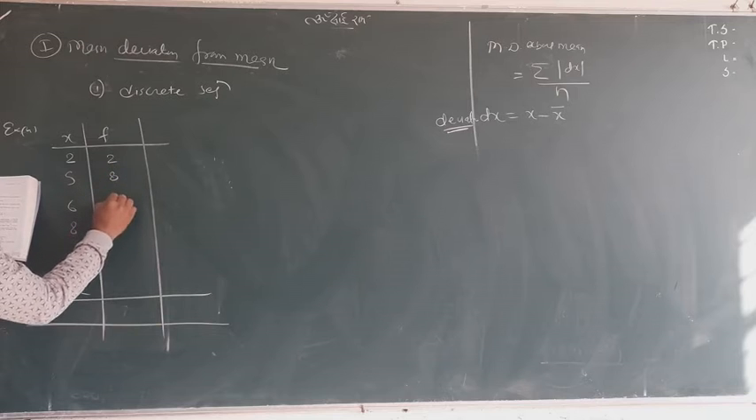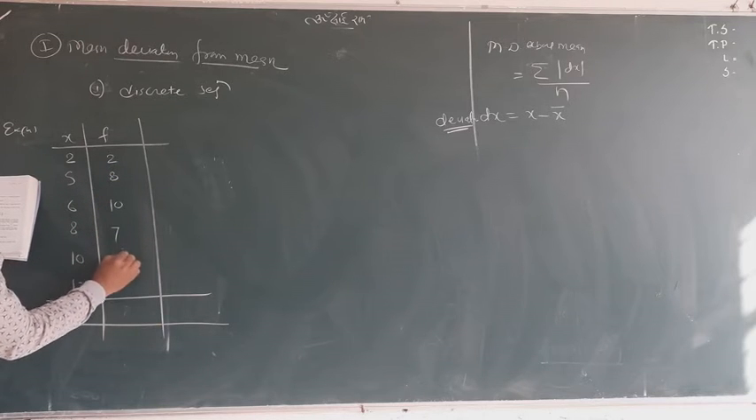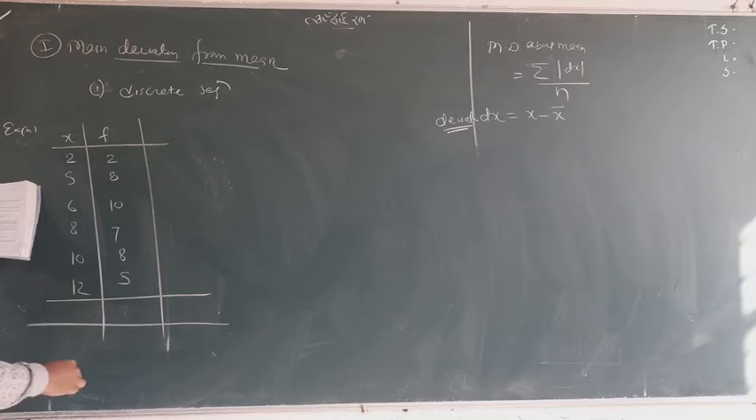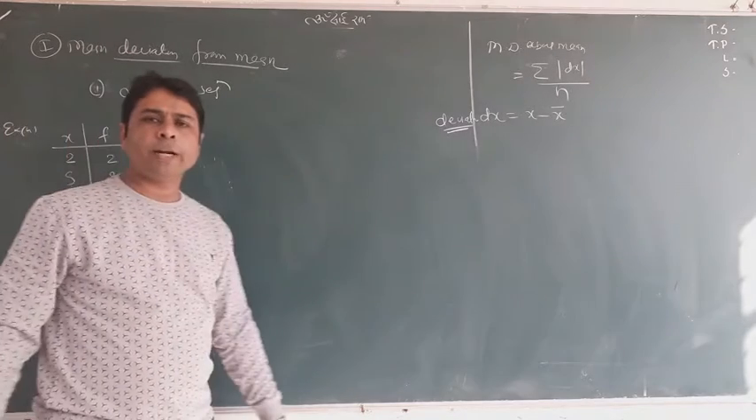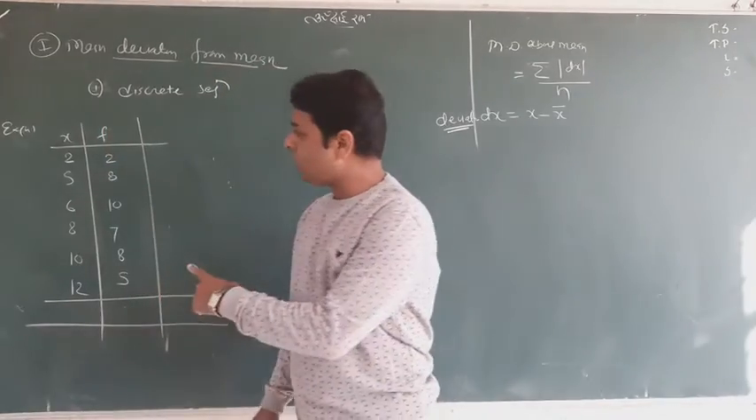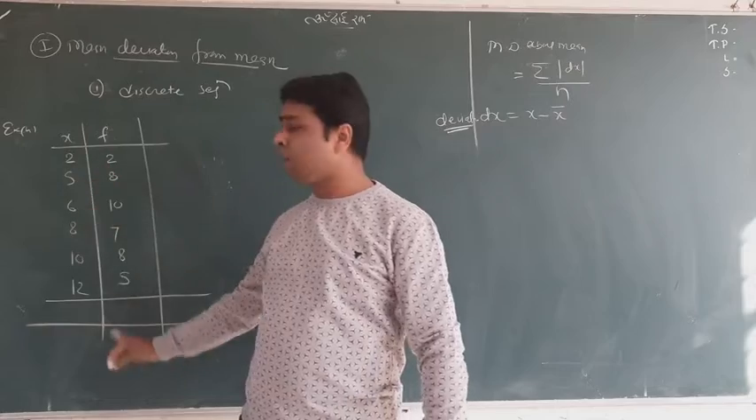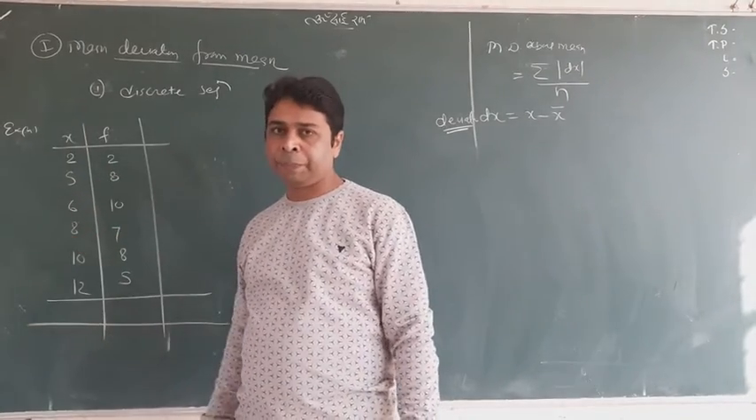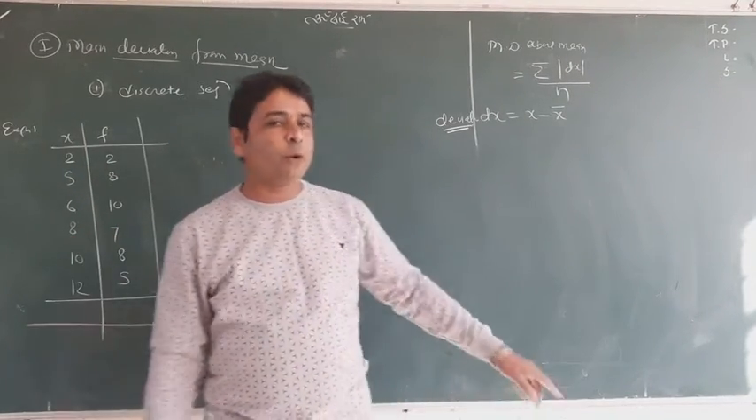2, 8, 10, 7, 8, 5. And this is the question. You can see in the book it is specially told to find the mean deviation about mean, and in the data you can see x and f we are having, meaning it is a discrete sequence. So first of all I focus on the formula.